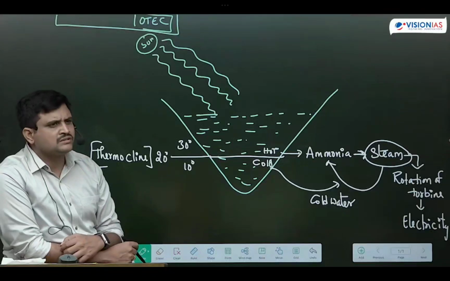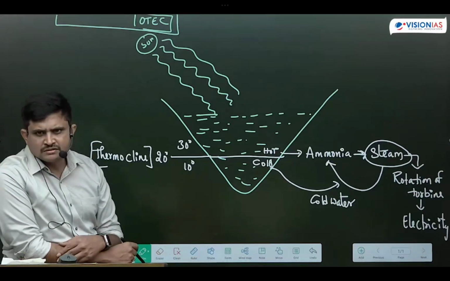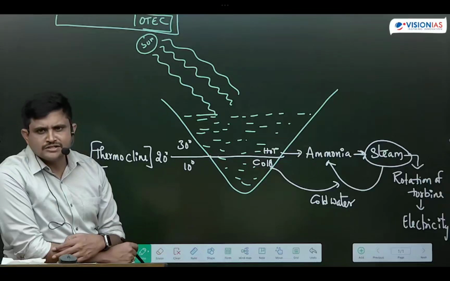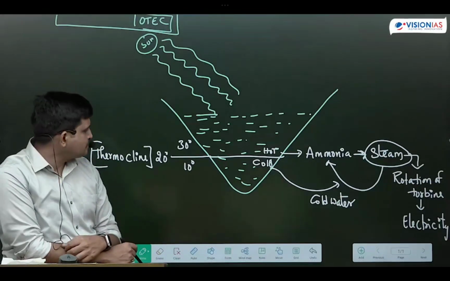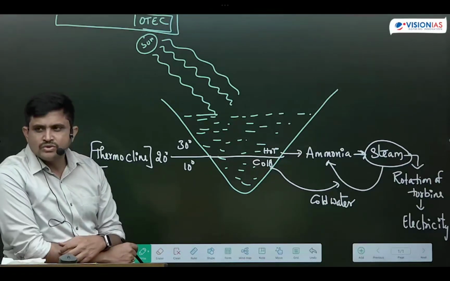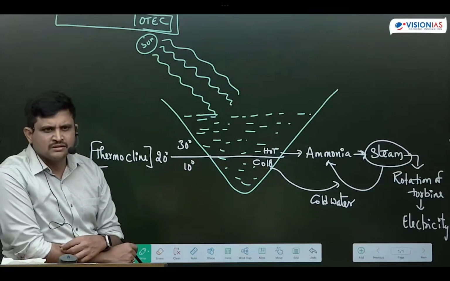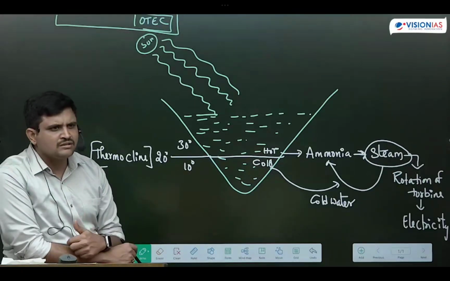In India, we are going to establish India's first indigenously developed ocean thermal energy conversion plant in the Lakshadweep Islands, and it is used for desalination purposes. Desalination means conversion of salt water into fresh water. For that purpose, we are using this. Got the point, students? Is it clear? Due to the longest coastline of India, ocean thermal energy availability is also very high. After solar and wind, it is the third renewable energy with the highest estimated potential.